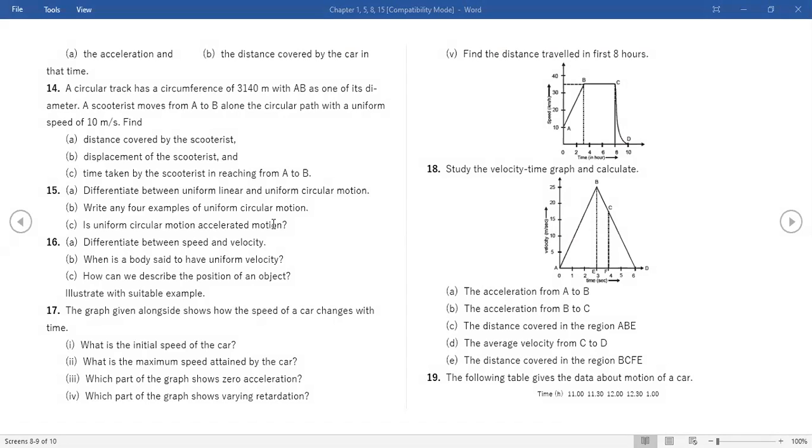Ma'am, the slope of the distance time graph tells us about the speed of an object. Slope of the distance time graph is speed. Yes, right. And the area under the graph of the v-t graph will give us distance.